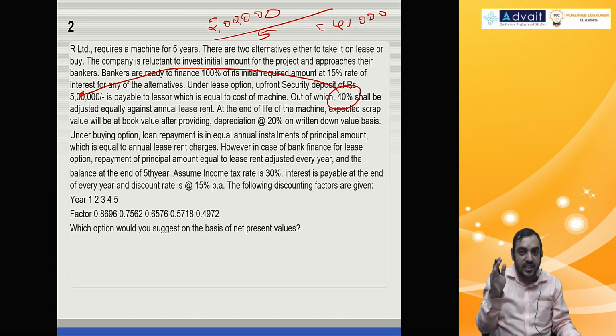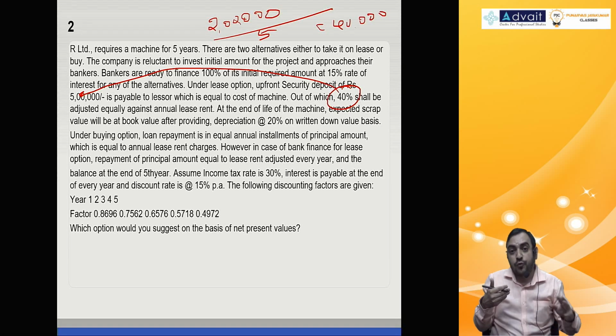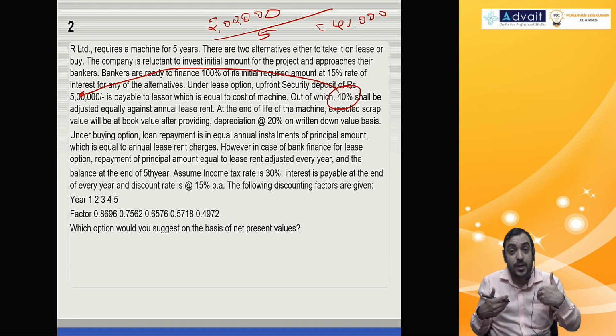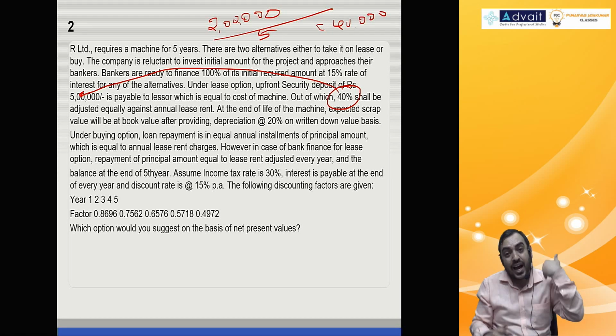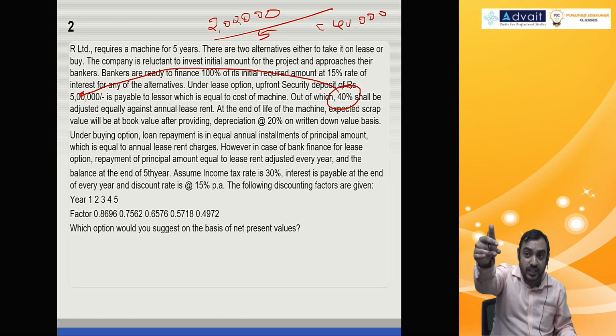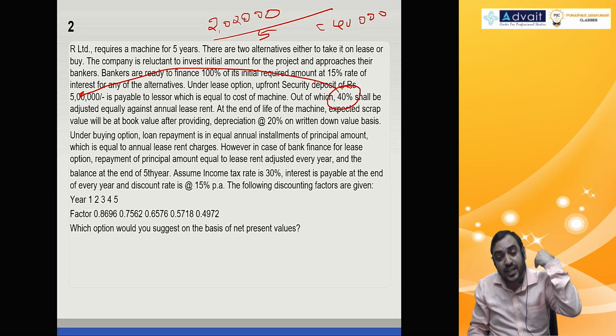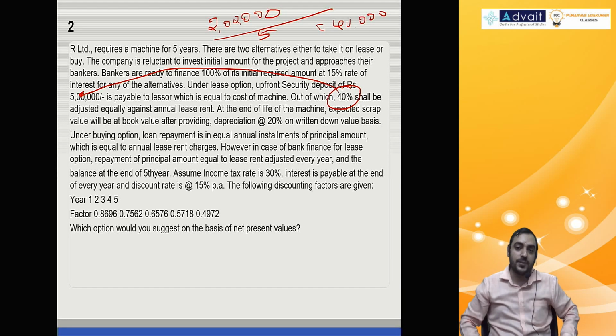So whatever the lease rental the lessor is supposed to receive, 40,000 he will not receive, because it is made as an adjustment, repayment to the lessee on account of the lease deposit. So whatever the lease rental minus 40,000 only will come to you. It is as good as paying the 40,000 back to the lessee.